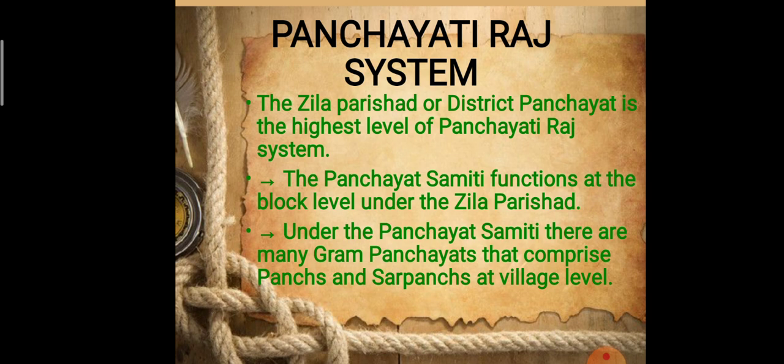It works at the district level and it looks after the functioning of a district. The Panchayat Samiti functions at the block level under the Zila Parishad. Under the Panchayat Samiti, there are many Gram Panchayats that comprise panchas and sarpanches at village level.